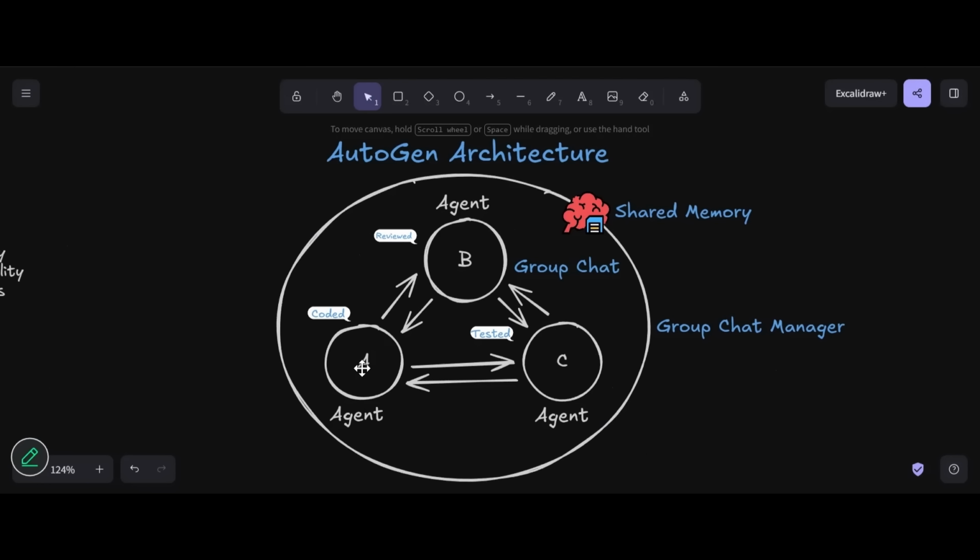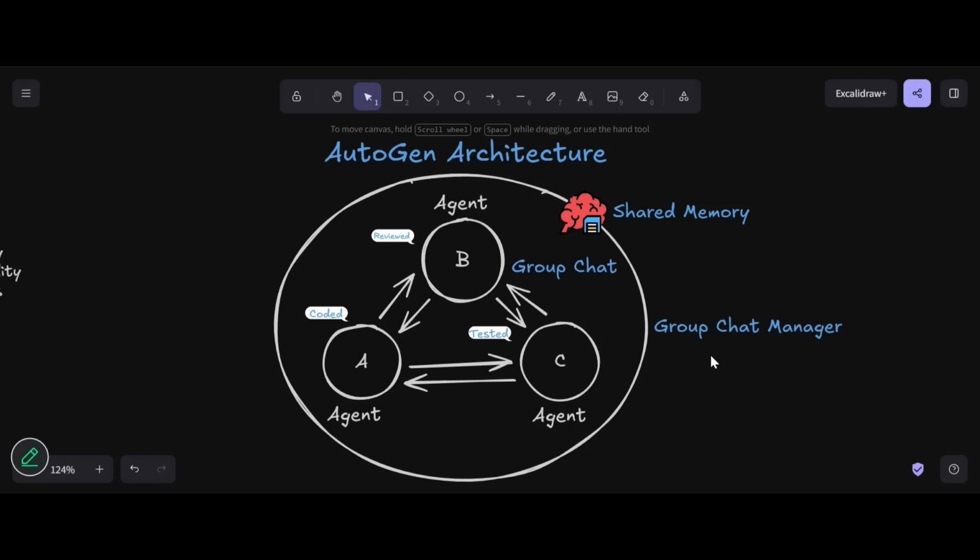Now here's where AutoGen becomes powerful. A group chat is a shared room where agents talk. It offers shared memory, turn-based replies, controlled rounds. The group chat manager decides who speaks next, when to stop, and how context flows. This separation is important. Agents focus on thinking. The manager focuses on control.